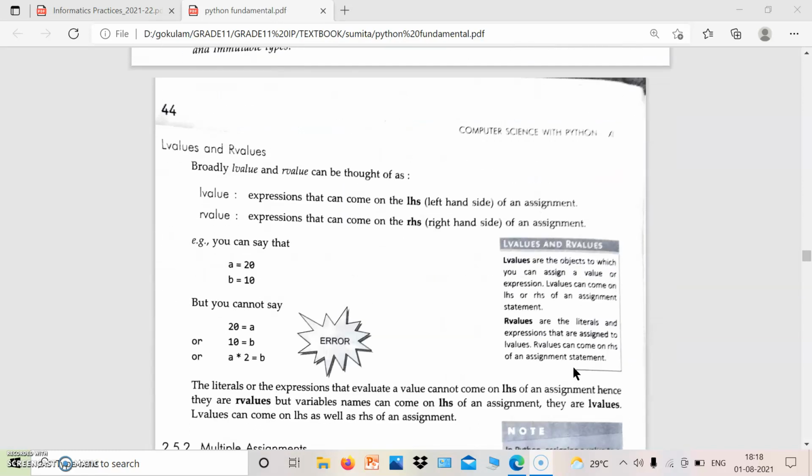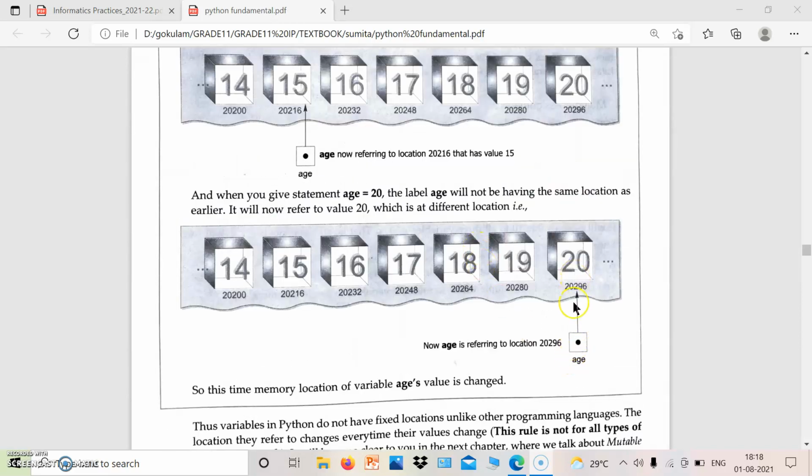In other programming languages, if we use the same assignment again and again, like a equal to 15, and again we write a equal to 20, what happens? This 15 is replaced by 20. But in Python, what happens? A label is created like a, first it points to 15, then it points to 20.